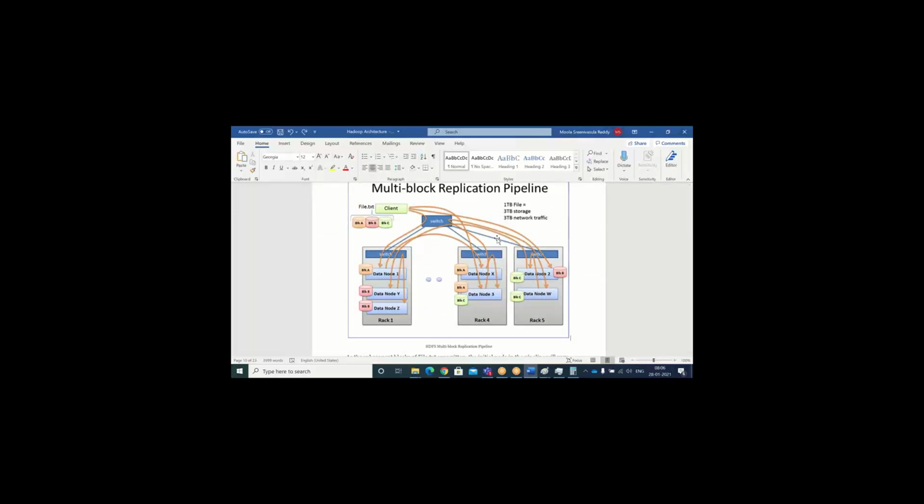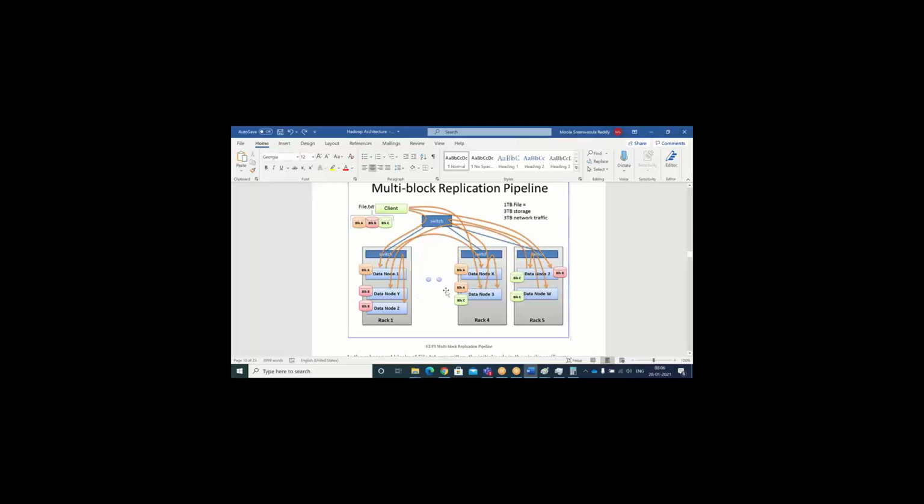This is the way. If you see block A, it is copied here, here and here. Block B, two copies here. And at any given point of time, one rack will have two block information in a different data node, not in the same data node. In the same data node, you can't find one particular file's two different blocks. Only one block will be allowed to copy in one data node for your input file.